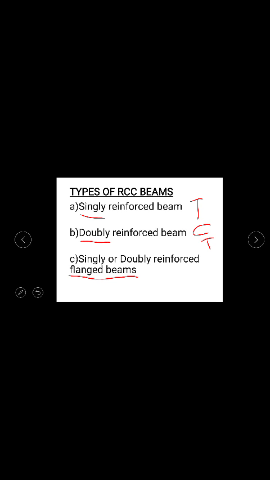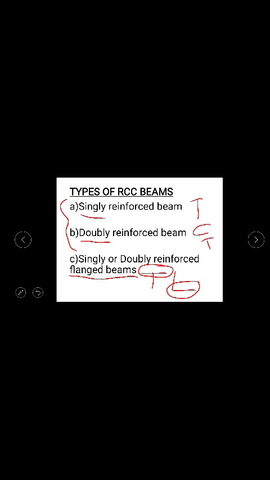And the third one is your flanged beams. These two are the rectangular beams. This one is a flanged beam, which has the shape of a T or L. You will be having flanges. For example, if you see the alphabet T, you have a flange at the top, and similarly for this you have a flange at the bottom. So that is why these beams are called flanged beams.